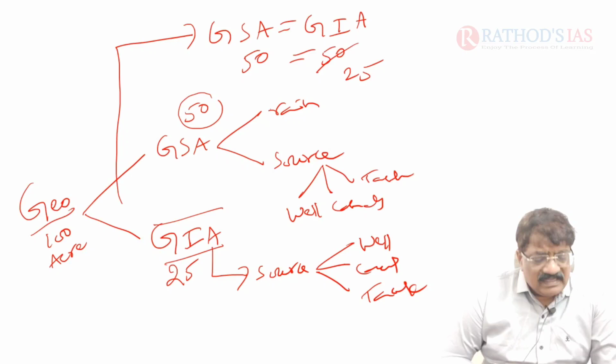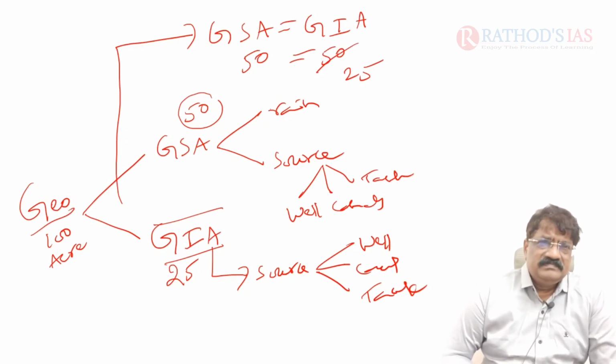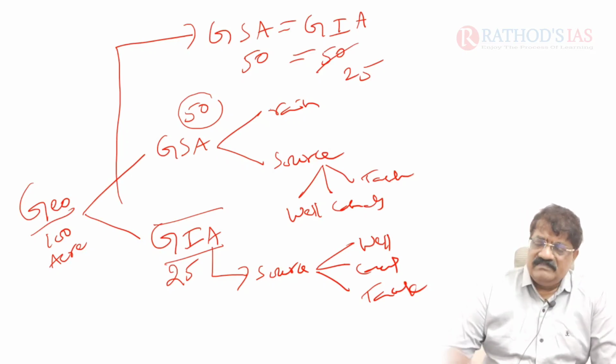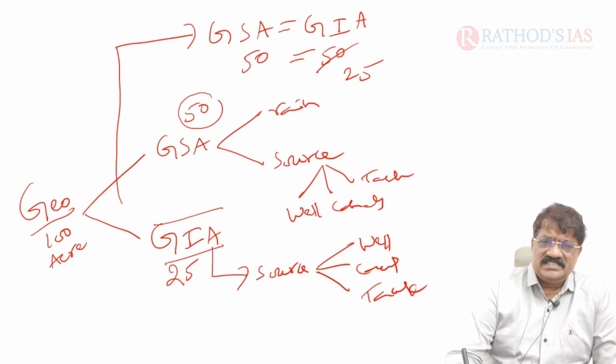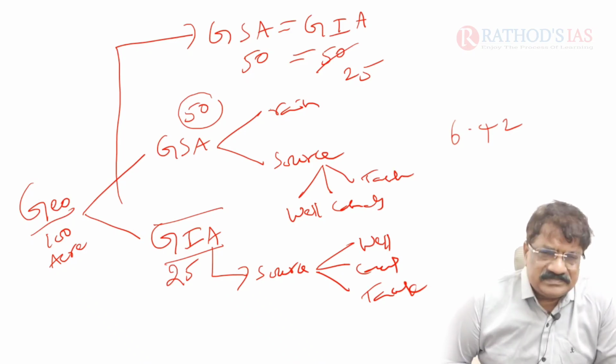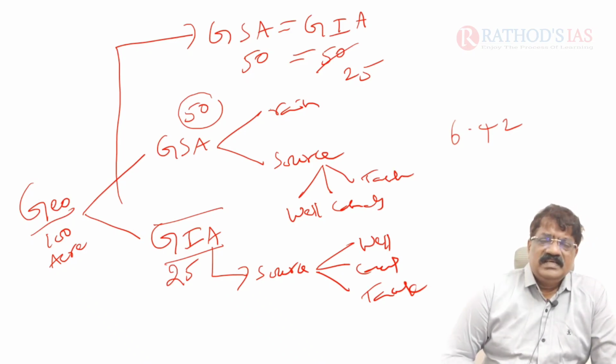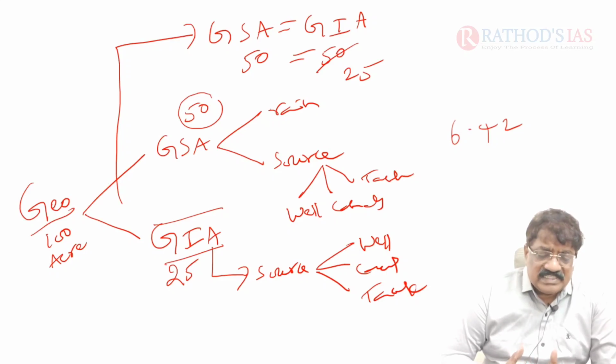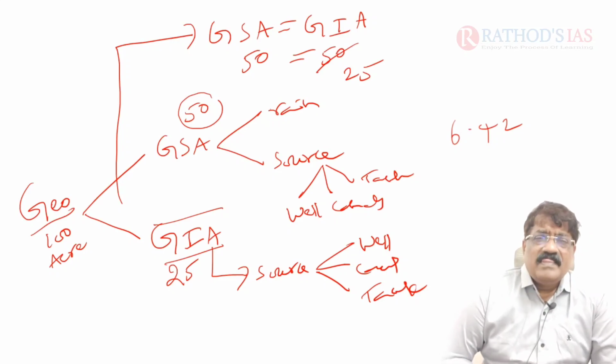So we need an inter-river linking system, and every village has tanks. Around 6.42 lakh tanks are there, and they are to be renovated. Rainwater conservation is badly needed in India.